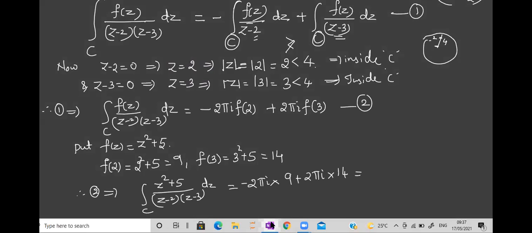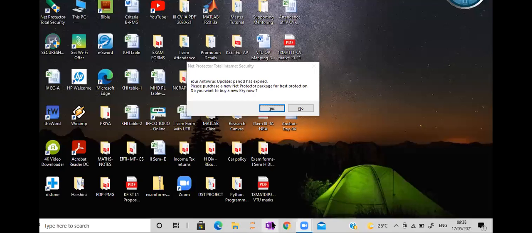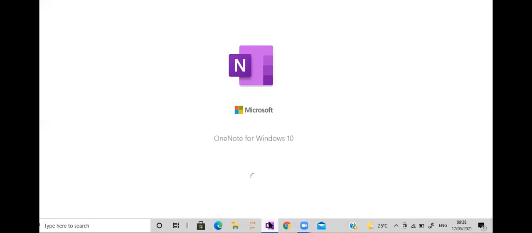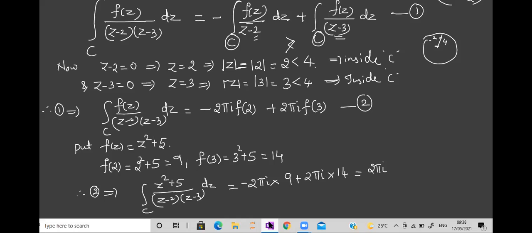Tell me what is common in both. 2 pi i is common, right? What will you get? 14 minus 9 is how much? 5. So if you just multiply by 5, what is the last answer? The answer is 10 pi i.